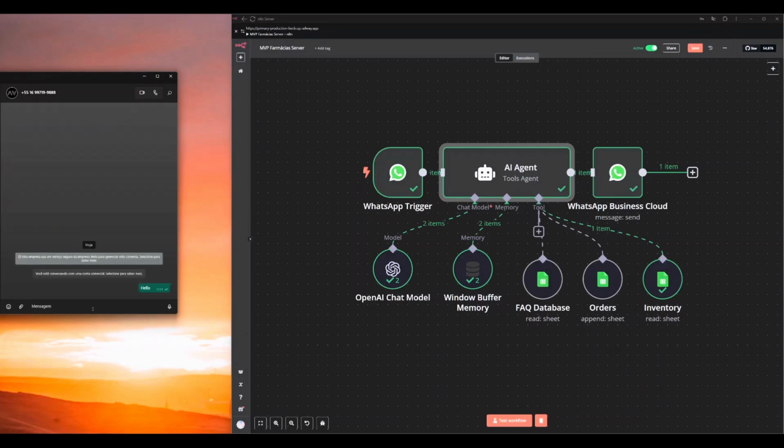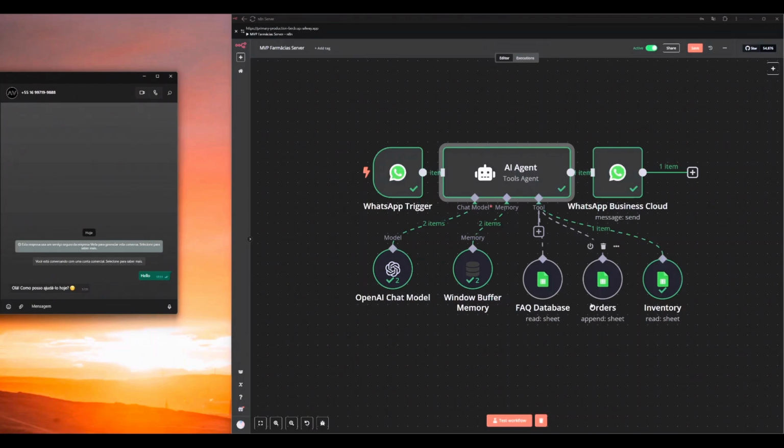When we start, it is going to run the automation because it has a trigger. When you send a message to this specific number, it triggers the agent, and the agent has access to these tools. It has access to a knowledge database about the pharmacy.